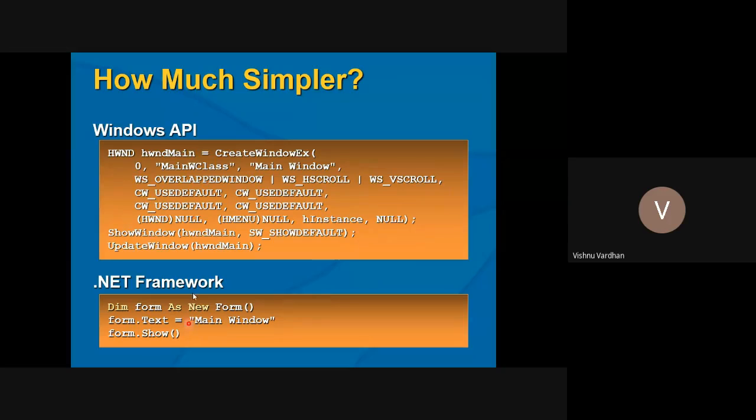So when you write this much code, the probability of writing it without any bugs is very, very difficult, because nobody is actually able to write the code in C++, and C++ already has so many issues like memory leaks and pointer problems, and all these are taken care of by the Windows API programmers.